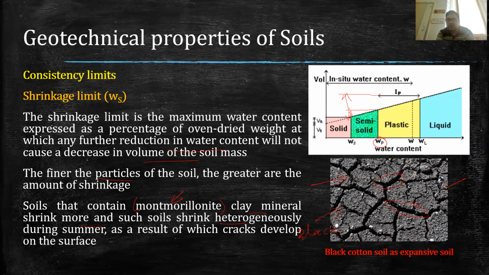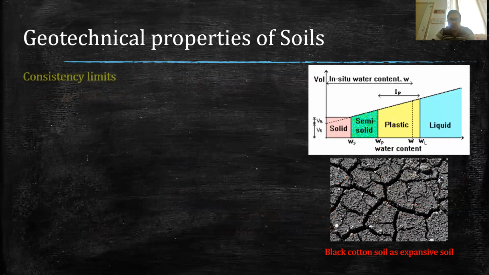So there we have to apply some other precautionary measures to design the foundation. Generally we avoid founding structures on such type of soil. But in case we have to construct, then we have to apply some other applications also to improve this soil.